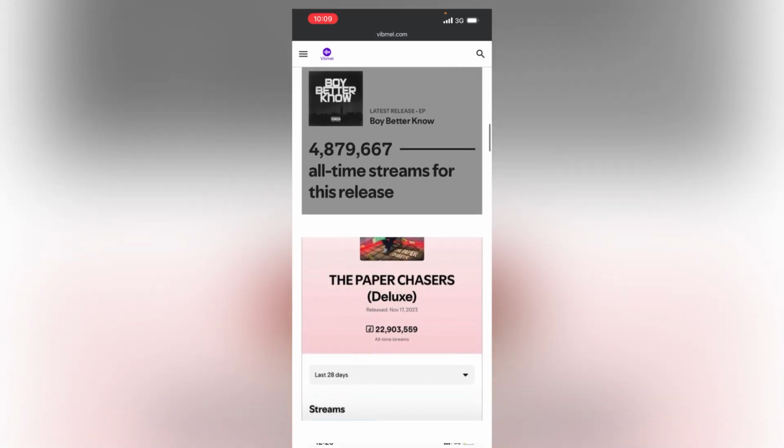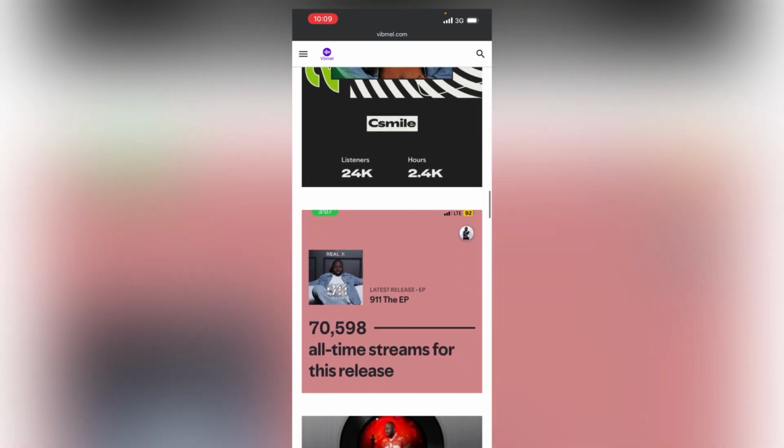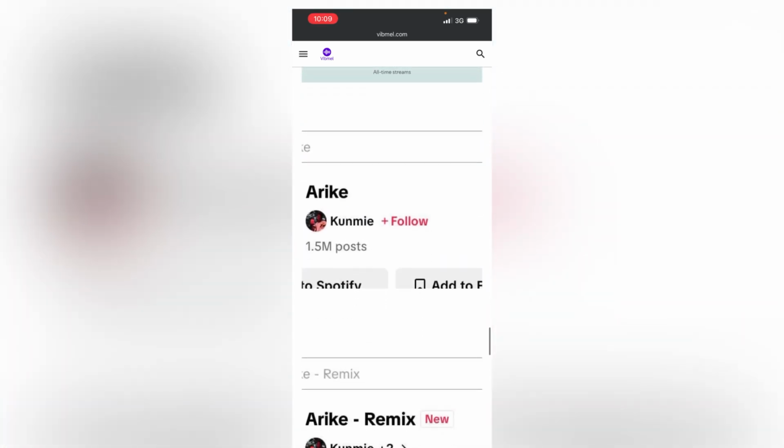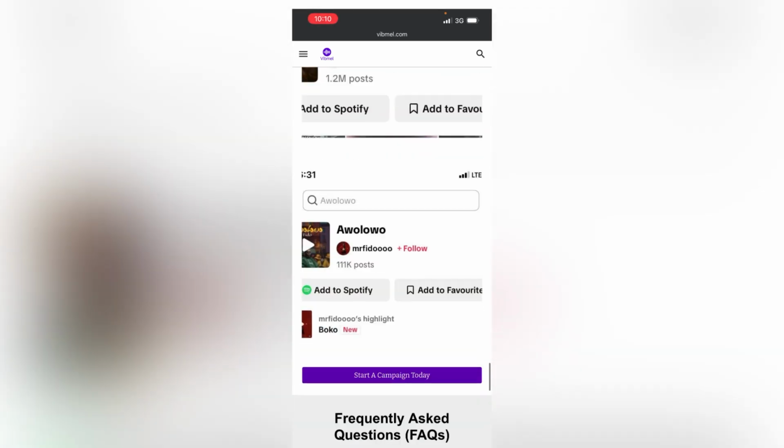You can see right here that Vibmel has promoted a lot of artists. This artist has like 22 million streams. This one has almost 5 million streams, like that. They even promoted one of the biggest songs, Arike, which was one of the biggest songs in Nigeria. The song literally went global. So they have promoted top artists.